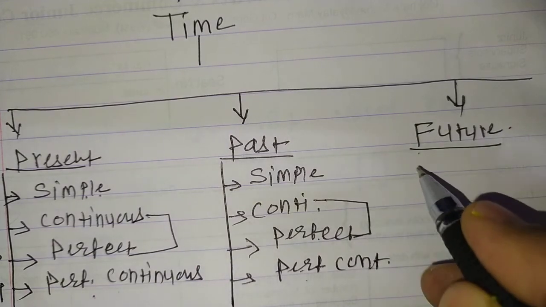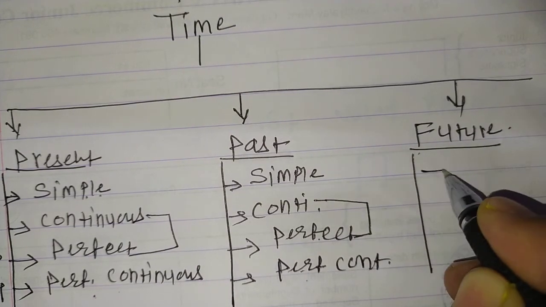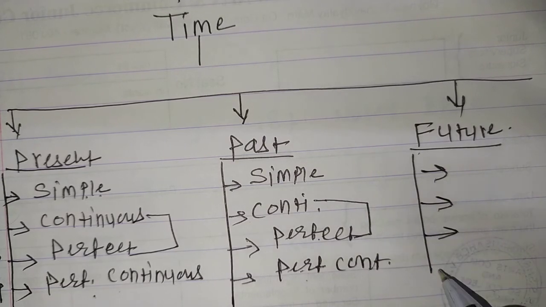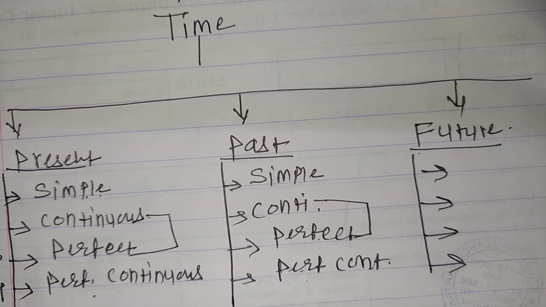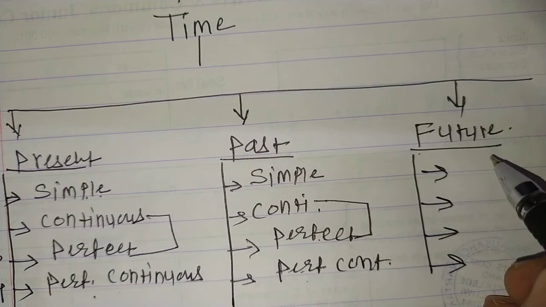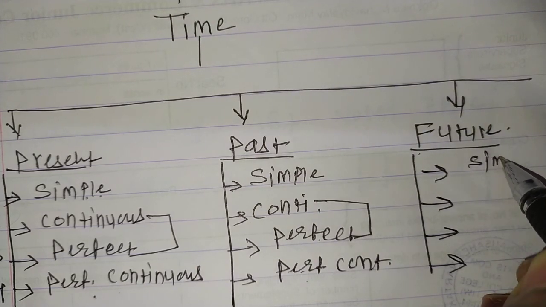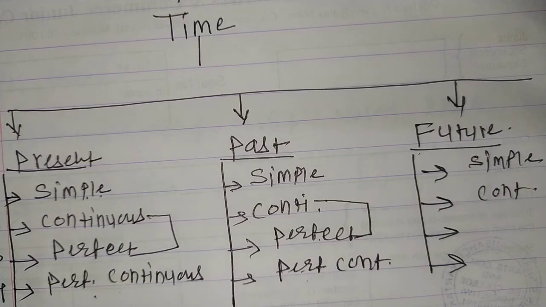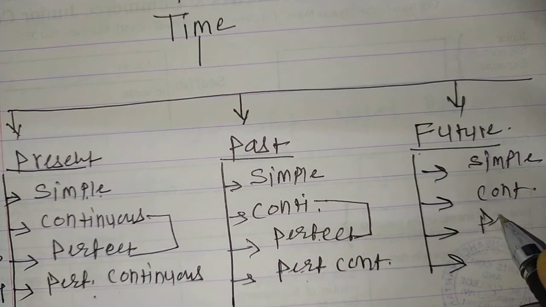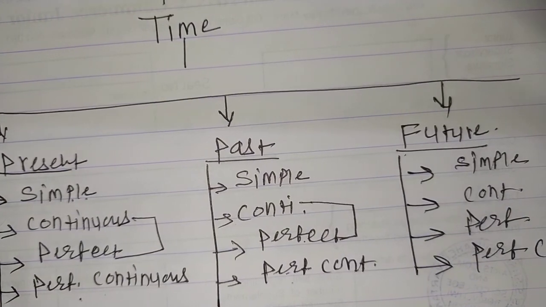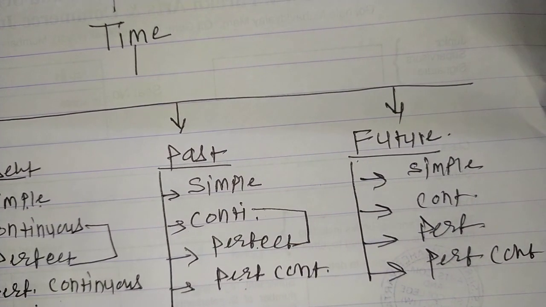Same 4 parts. In future: simple future, future continuous, future perfect, and future perfect continuous. Okay, should I write? Simple it is. Simple future, future continuous, future perfect, and last is future perfect continuous. Perfect, see, simple, same it is.